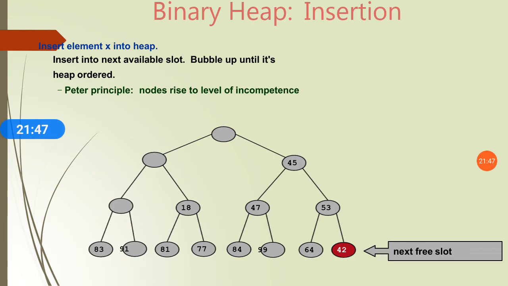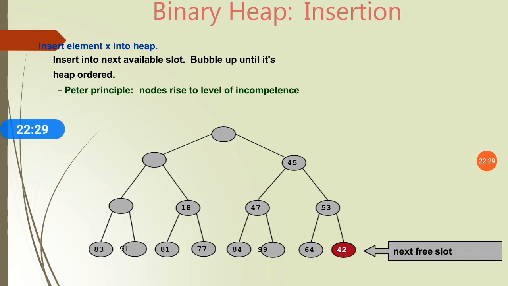Then binary heap insertion. So how to perform an insertion operation in a binary heap? Insert element x into heap: insert into the next available slot, bubble up until its heap order. So we insert into the next available slot and bubble this element up until its heap order. Heap order is nothing but that it will follow the property of the max heap or the min heap.